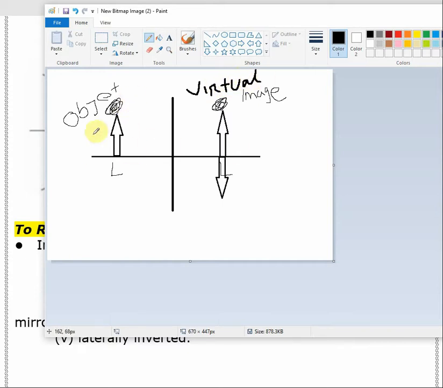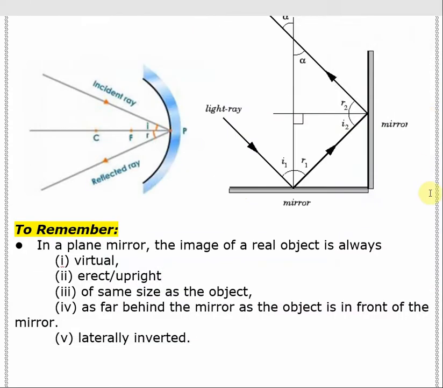And when the object is standing up and the image is upside down, then it's real. That means it flips upside down, then it is real. This also has another name, it's called inverted. When the object is standing up and the image is inverted, then it is a real image. So, that is the difference between real and virtual image also. We will be going into detail about that later on also.